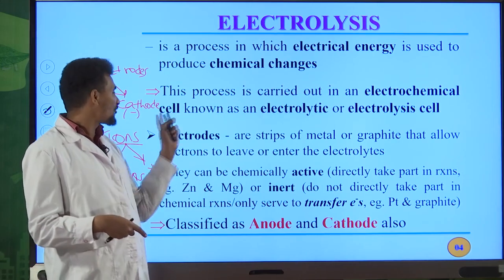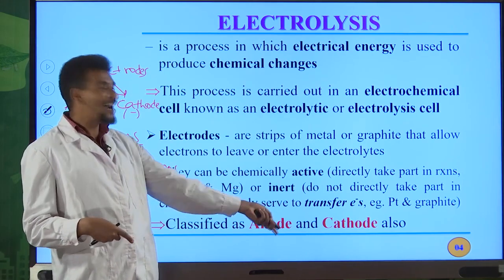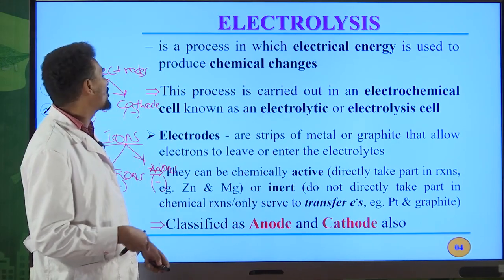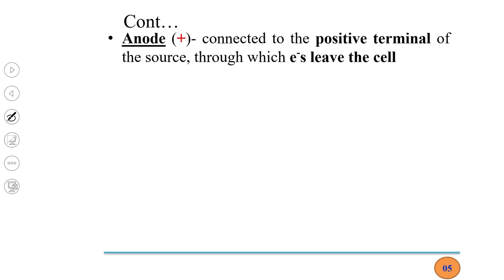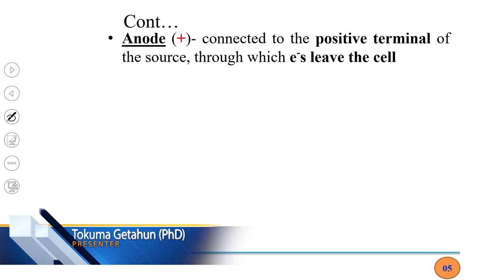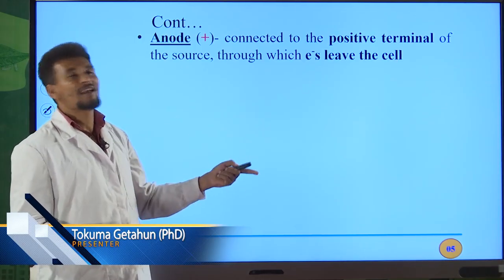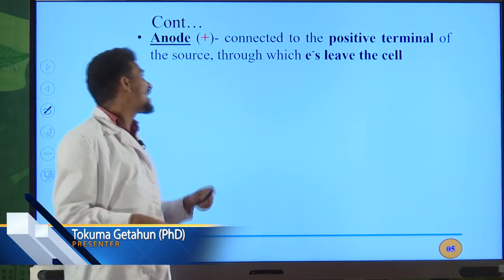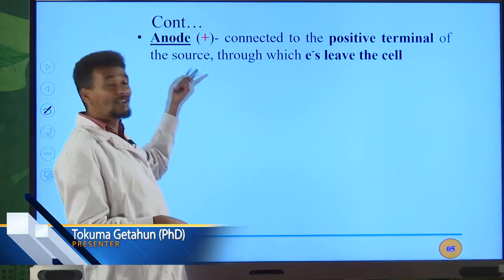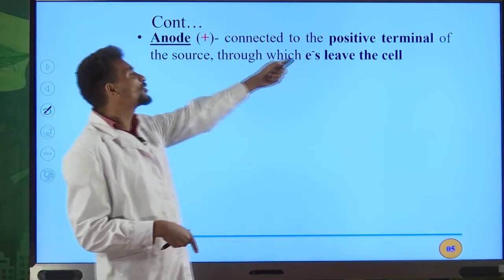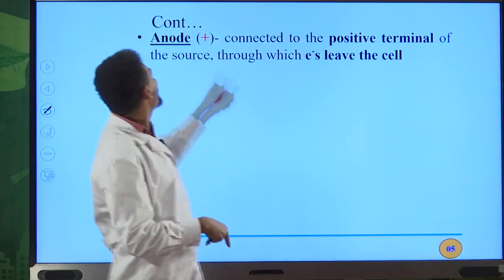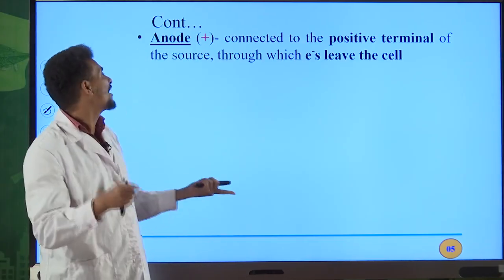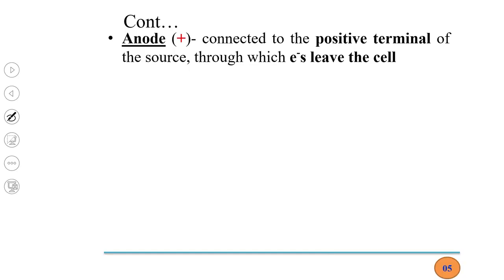So we can also classify electrodes as anodes and cathodes. The anode is positive in an electrolytic cell, only in an electrolytic cell. But in a galvanic cell, the anode is negative. The cathode is negative in an electrolytic cell, but positive in a galvanic cell. The anode is connected to the positive terminal of the source, that is the battery, through which electrons leave the cell.